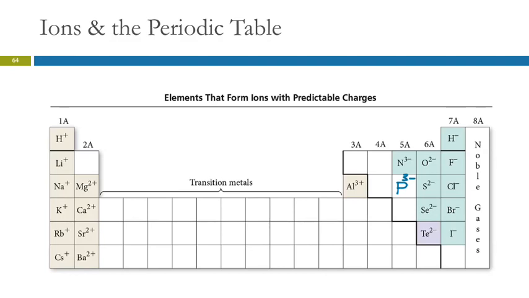For the nonmetals, they would have to lose an awful lot of electrons to go to the previous noble gas. It's easier for them to gain an electron and become like a noble gas. So that's why they form negative ions.